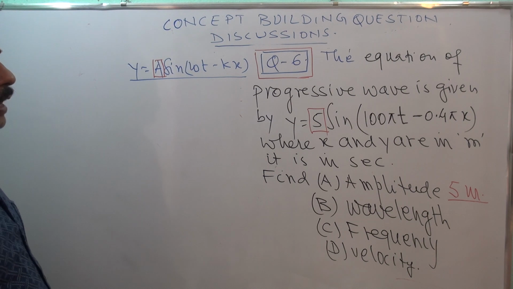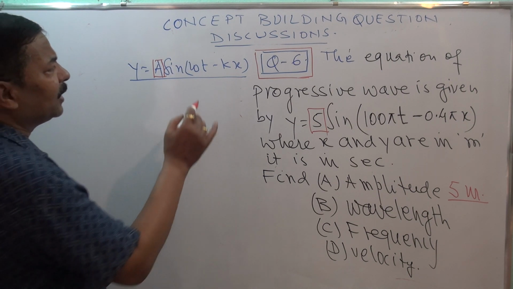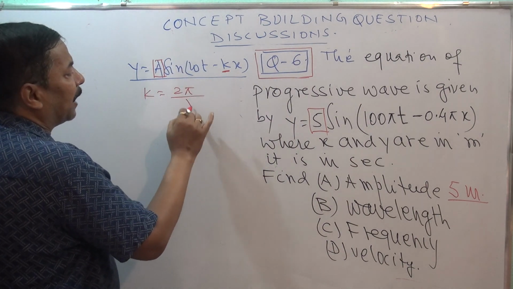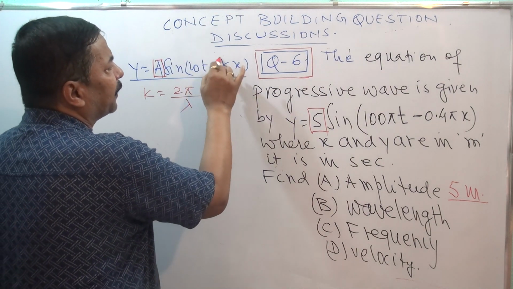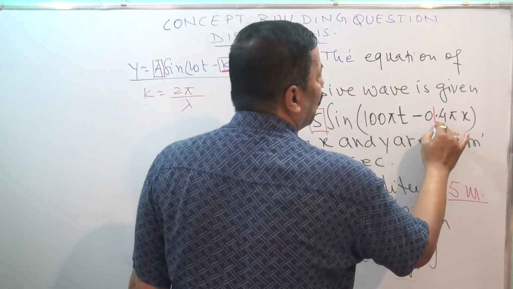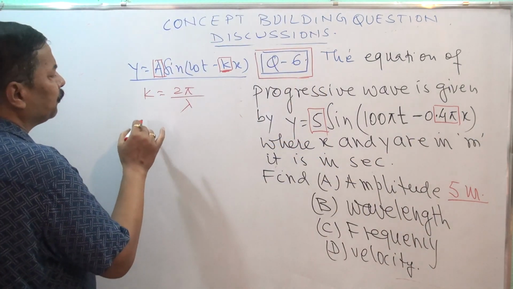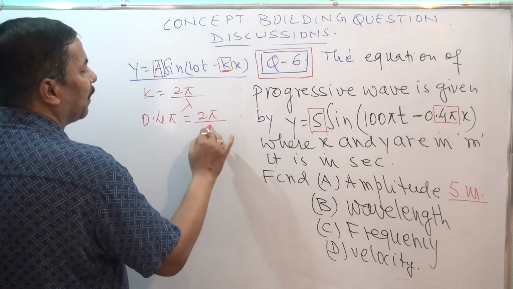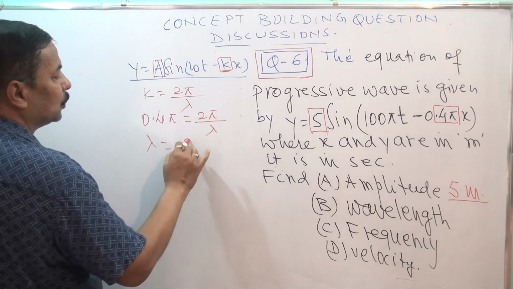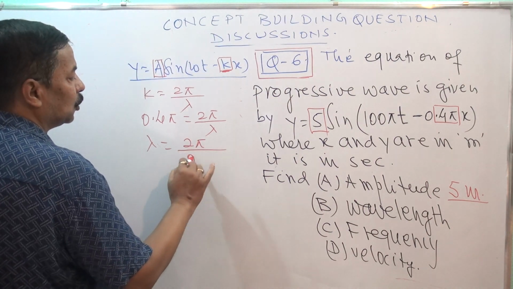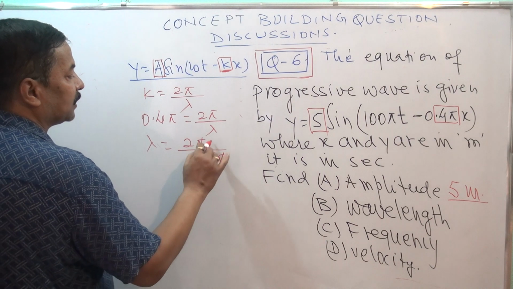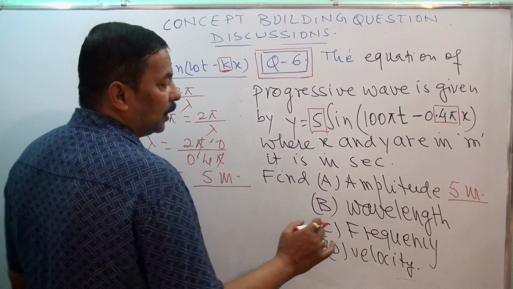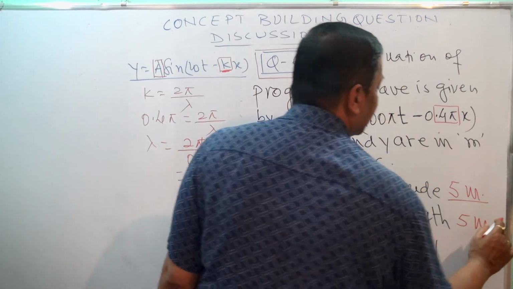Second is wavelength. Wavelength, how do you get it? Wavelength is hidden in this portion. k is equal to 2 pi by lambda, and at the place of k we are getting 0.4 pi. So 0.4 pi is equal to 2 pi by lambda. So lambda is equal to 2 pi by 0.4 pi. Pi will cancel. So lambda also we are getting 5 meter.